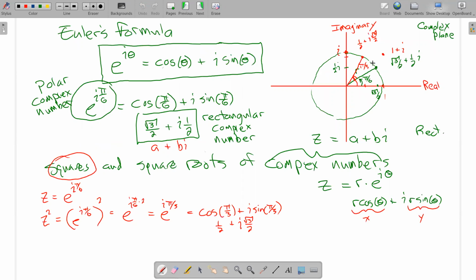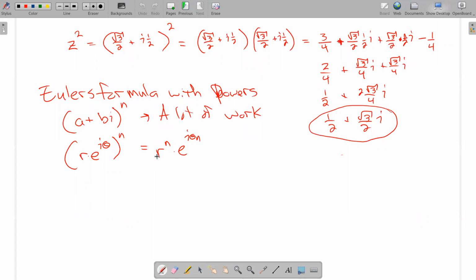In this previous one right here, we figured out that when we squared this polar point that had the angle pi over 6, the angle got doubled to pi over 3. Now the radius was 1, and if you square 1, you still get 1. So I'm still on the same circle on the complex plane here. And raising a single number to a power and multiplying an angle by a number is way easier than writing this thing out n times, like 5 times, and getting the answer.